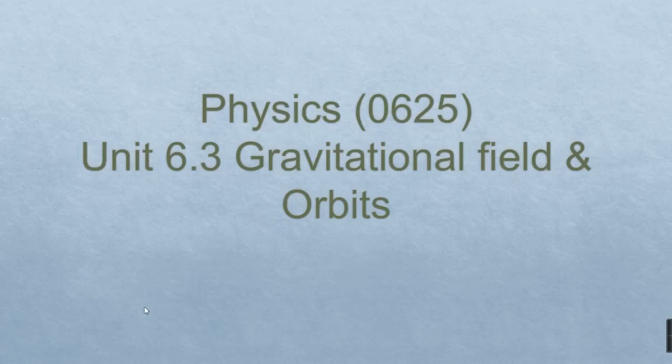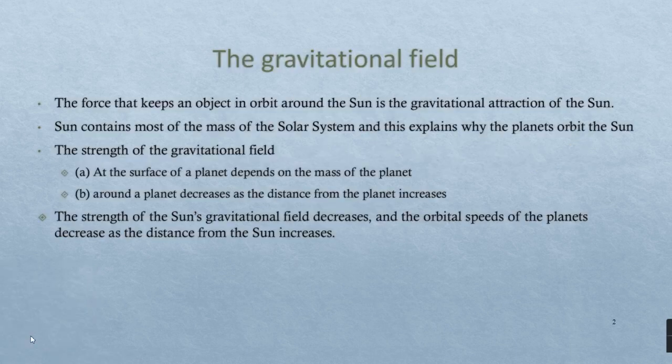Right. Let's talk about the gravitational field in orbit. So first, let's start talking about the gravitational field strength, which is a force that keeps any object in orbit around another object. So in our solar system, it can be a planet in orbit around the sun, and this is due to the presence of the gravitational attraction between the sun and that planet.